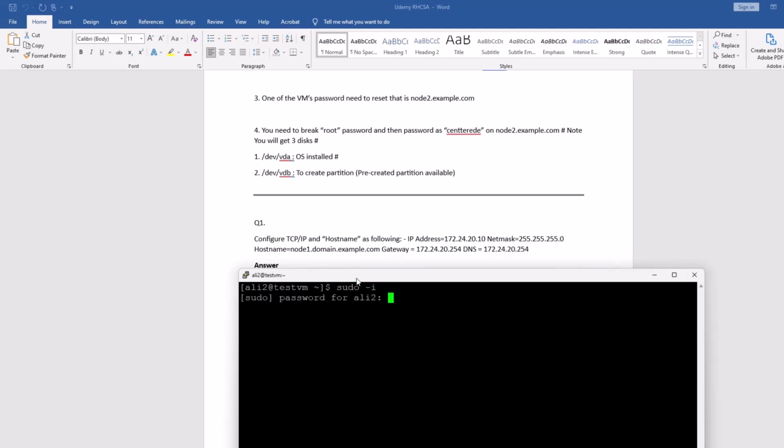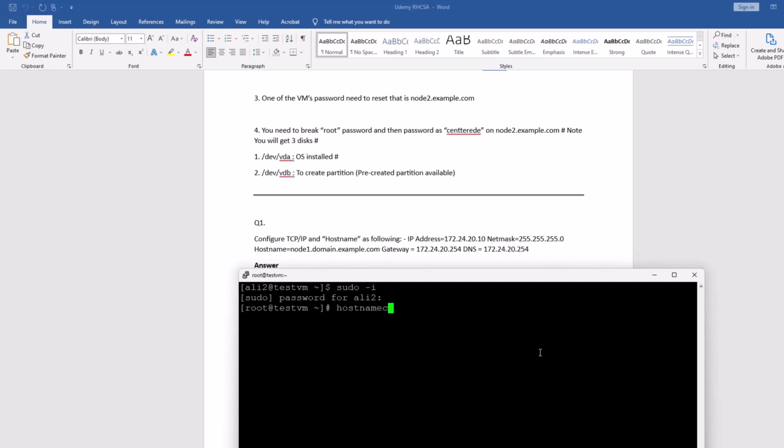Let's sudo it, because you are going to perform all the tasks with the root user in the exam. So let's set up the host name. The hostname command is hostname, hyphen, set, name. I think it's name. Hostname or name? I think name. Yeah, the command is host.